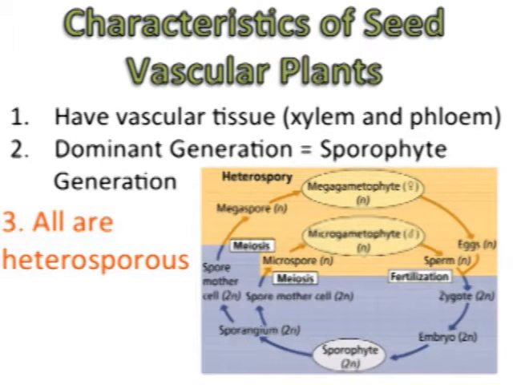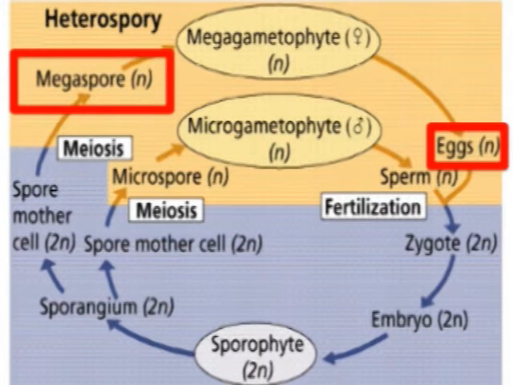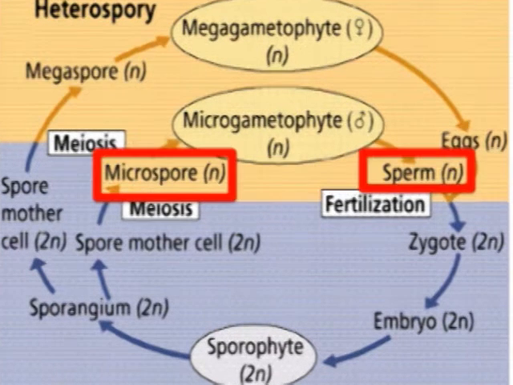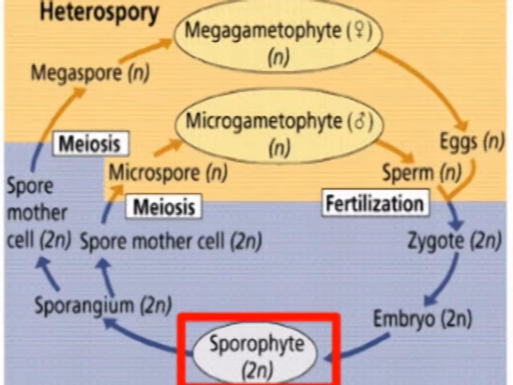In contrast to seedless vascular plants, plants with seeds have heterospory. Hetero meaning different. So naturally, these plants produce two types of spores. The megaspore, which forms the female gametophyte that eventually produces eggs, and a microspore, which forms the male gametophyte, which eventually forms the sperm. Notice how these plants begin to differentiate between the sexes at the sporophyte phase.